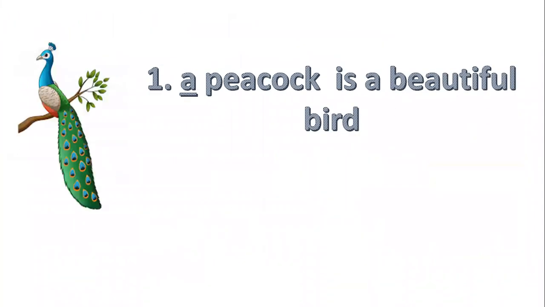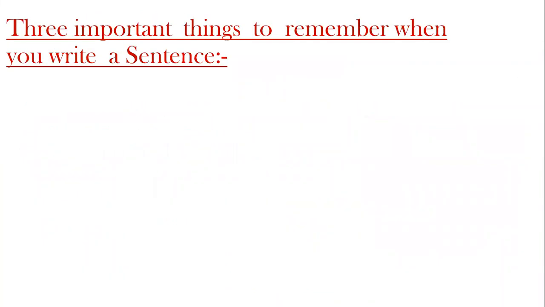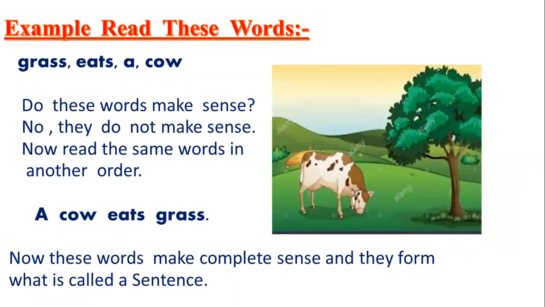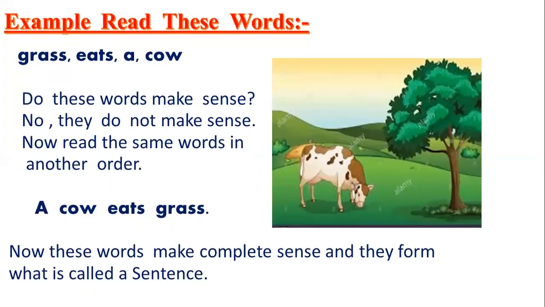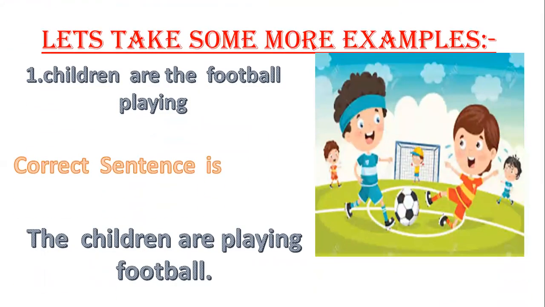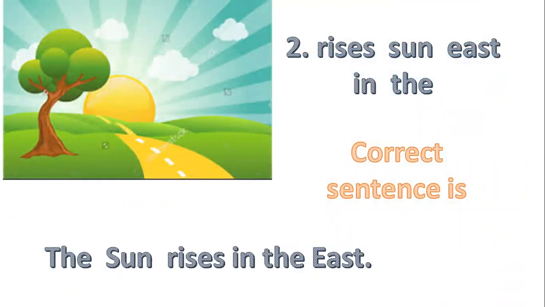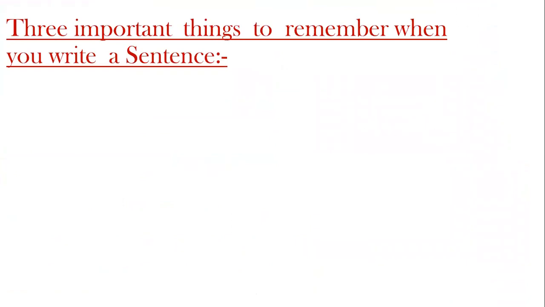So, this is what we did today, kids. It's all about sentences, right? You must know that it's very important that each and every word must make sense when you are writing or when you are speaking, right? So you saw some examples. Here are some jumbled words: children are the football playing. The correct sentence is: the children are playing football. Then: rises sun east in. The correct way is: the sun rises in the east.